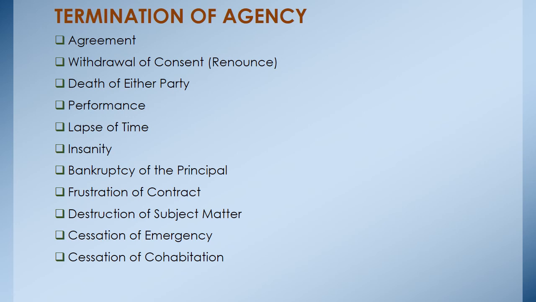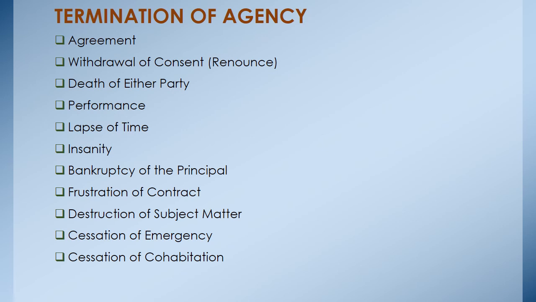Then we have insanity, and this insanity can be for either party. If the principal or the agent becomes insane, it means they are denied the capacity to contract. It is a disability that can deny someone the capacity to enter into any contract.